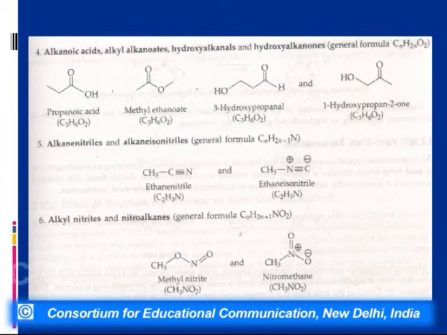Next, the next class of compounds which can act as functional isomers are acids and esters. Acids are acidic because of the presence of hydrogen which is attached to an electron withdrawing group, whereas esters are not acidic. They are less reactive as compared to carboxylic acids.